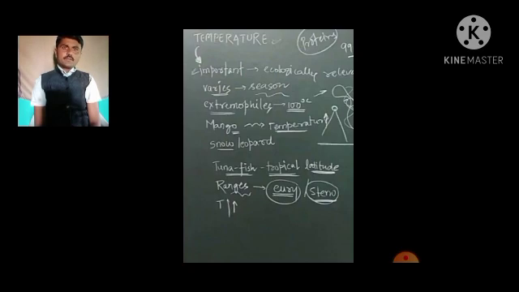So temperature varies according to the seasons. We know the three seasons: monsoon, winter, and summer. As summer comes in our mind, we find the temperature increases in our tropical zone.